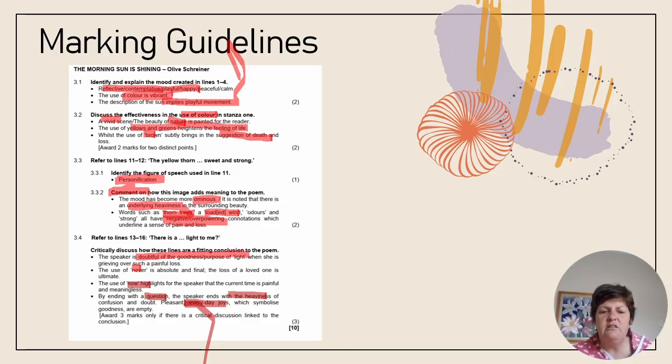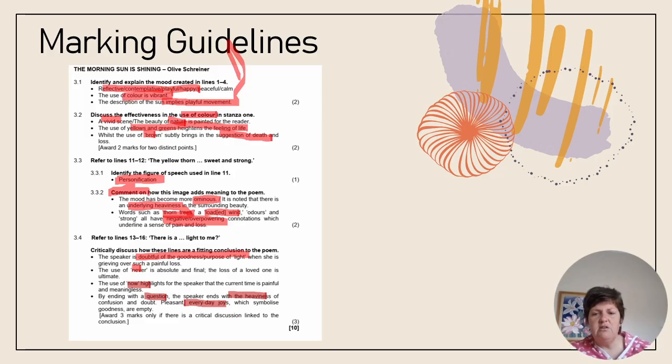Now, how did we get 3 marks here, guys? We got 3 marks by attaching a critical discussion to the conclusion. The conclusion is futility and that everyday life is empty. What is the critical discussion? The critical discussion is building our argument and showing which specific words and phrases added meaning to the fact that the death is final and that the death overpowers the beauty of nature. In any of those examples relating to never or now or the rhetorical questions.